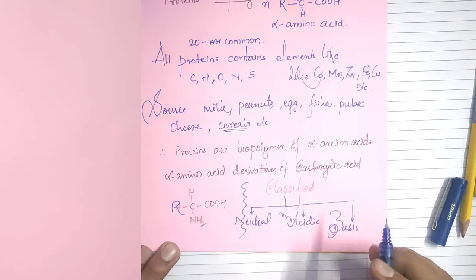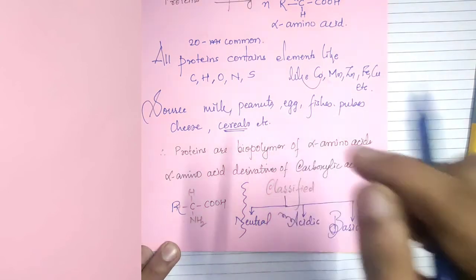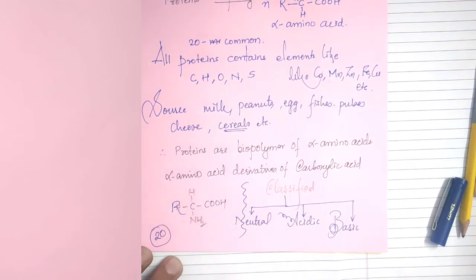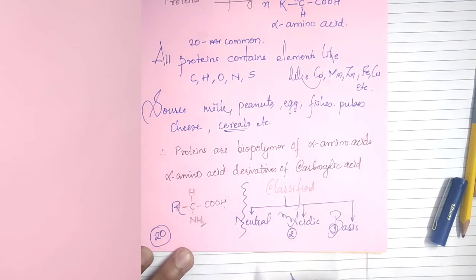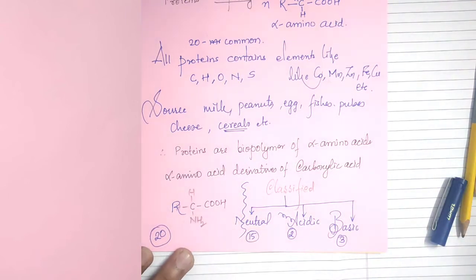We will see many examples in our course. We have the examples of 20 amino acids and their structures, out of which 2 examples are of acidic amino acids, 3 examples are of basic amino acids, and 15 examples are of neutral amino acids.